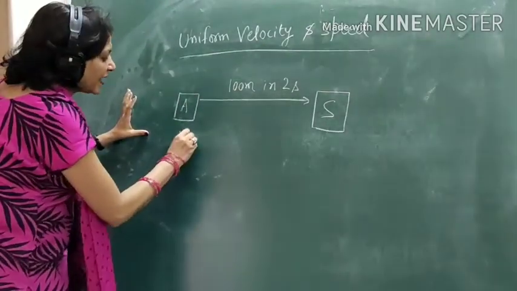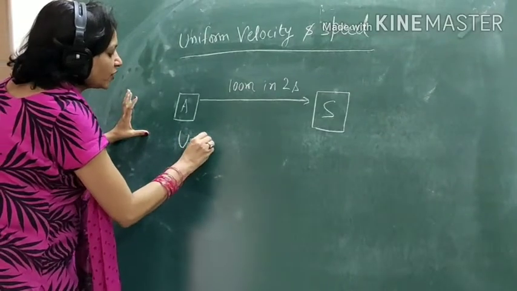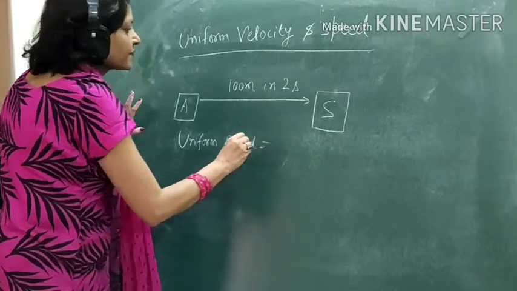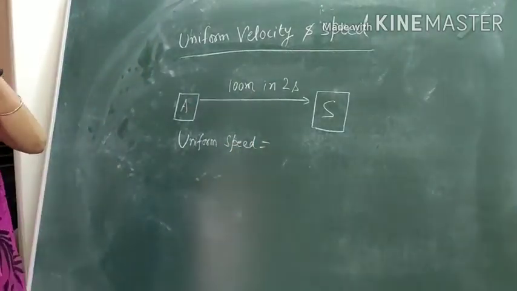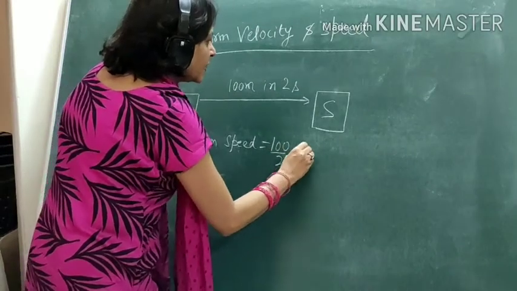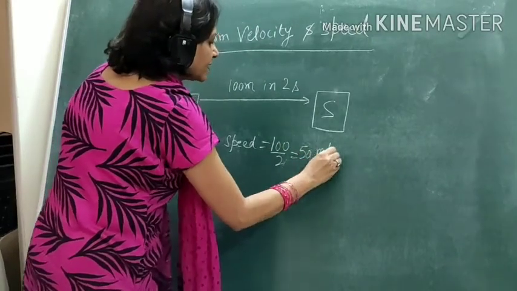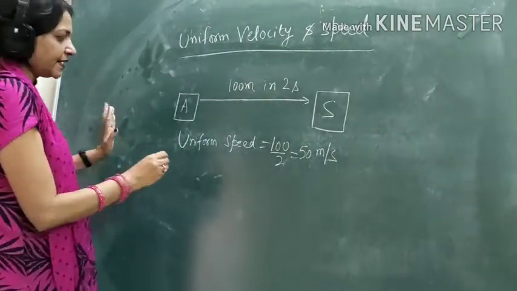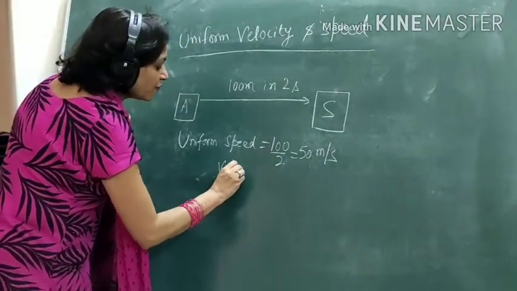Now, I would calculate uniform speed. What is the value of uniform speed? Speed is distance upon time. So, 100 upon 2, so it is 50 meter per second. What would be the uniform velocity?